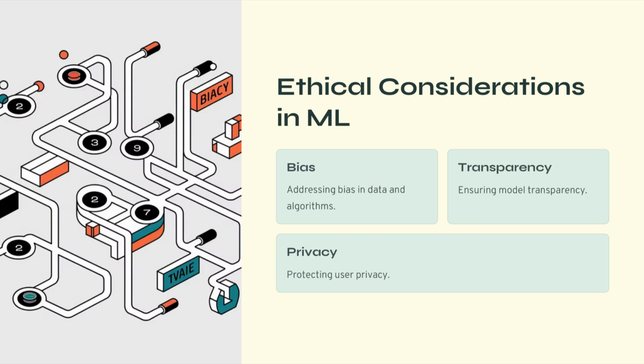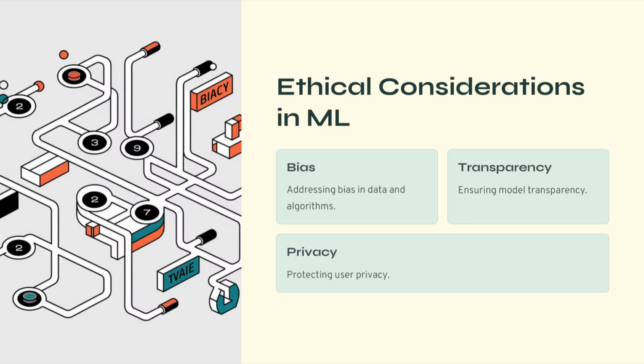For example, if a facial recognition system is trained mostly on images from a specific demographic group, the model may perform poorly when recognizing faces from other groups. Similarly, biased datasets in hiring systems could unintentionally favor certain applicants over others. Therefore, developers must carefully examine datasets to ensure fairness and inclusivity.